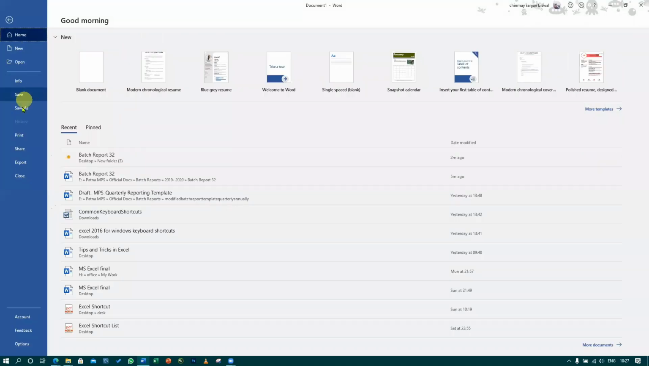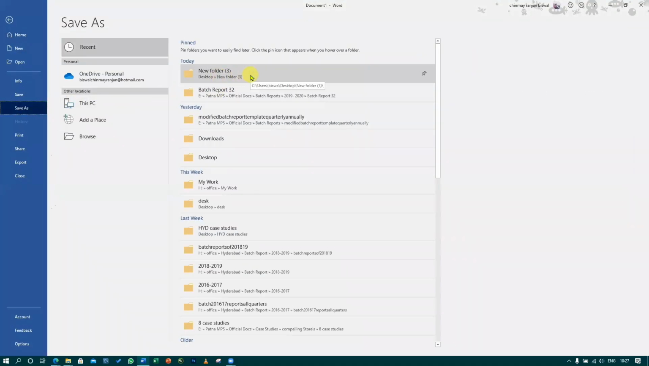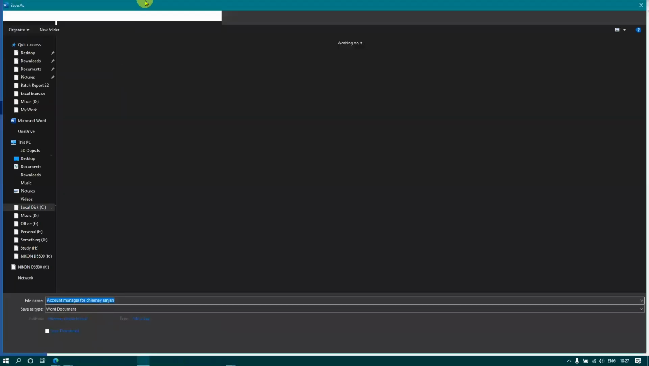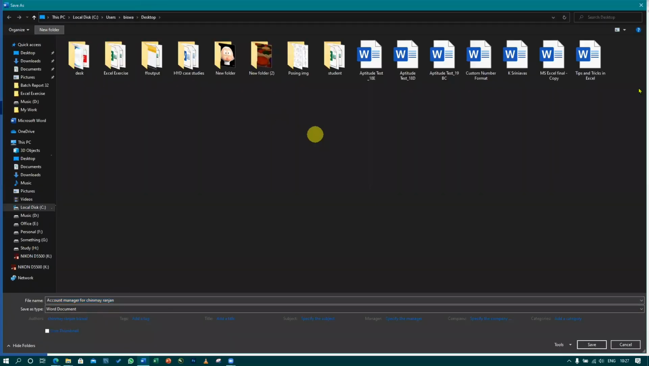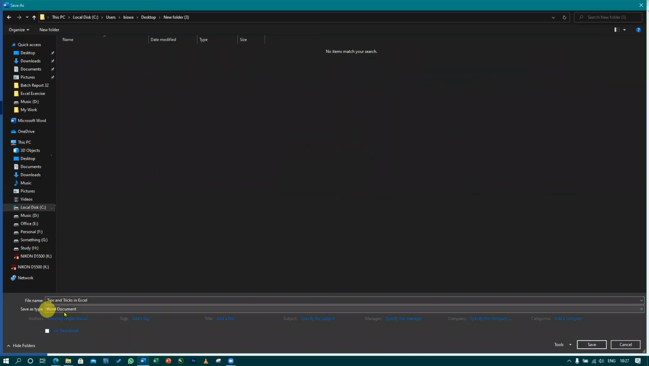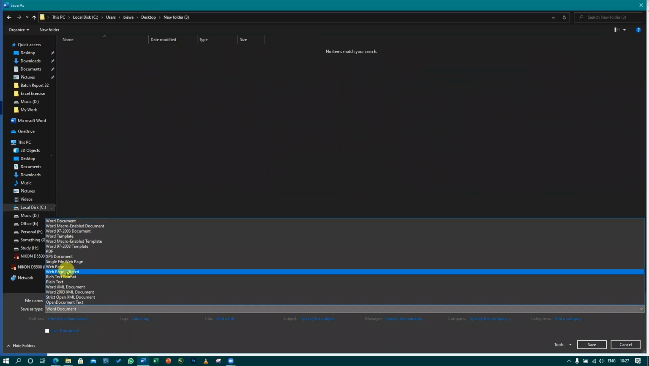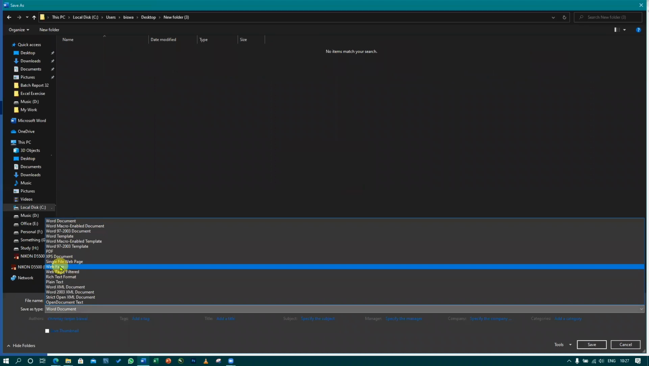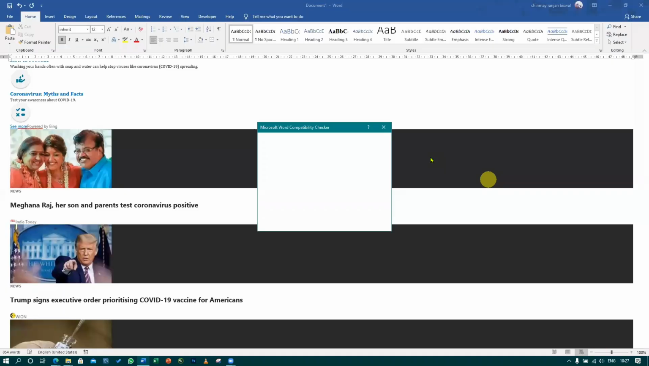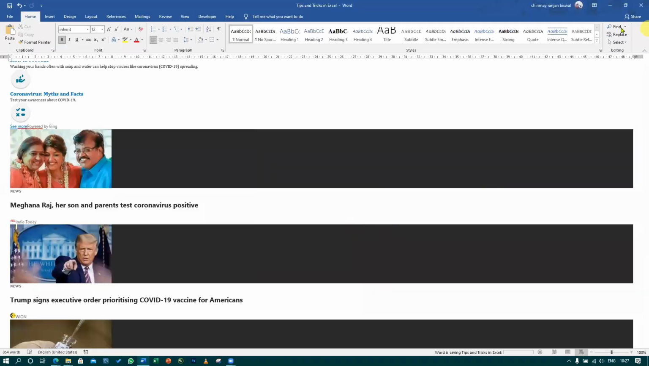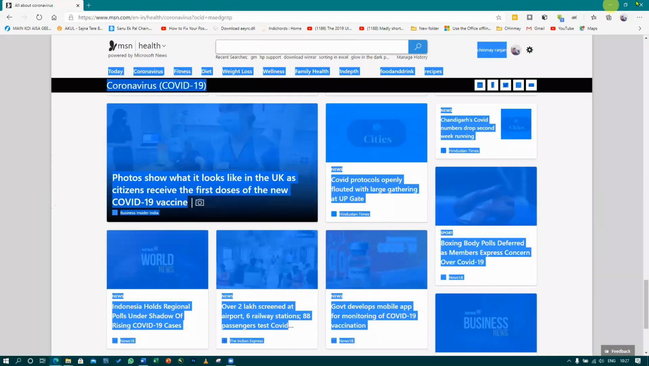Now go to file, save as. Go to the desktop, where you want to save, create a new folder, and in that, rather than saving as a Word document, you will save it as a web page. दिख रहा है आपको web page here? So click on web page and then save it. So when you save it, okay, done. Now see what will happen.